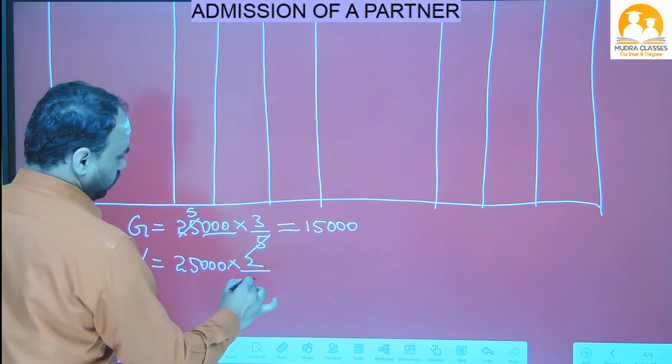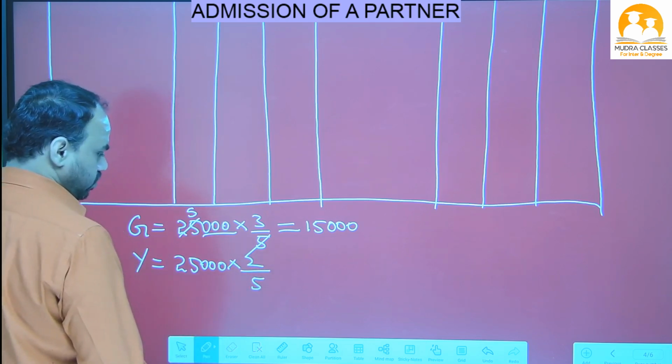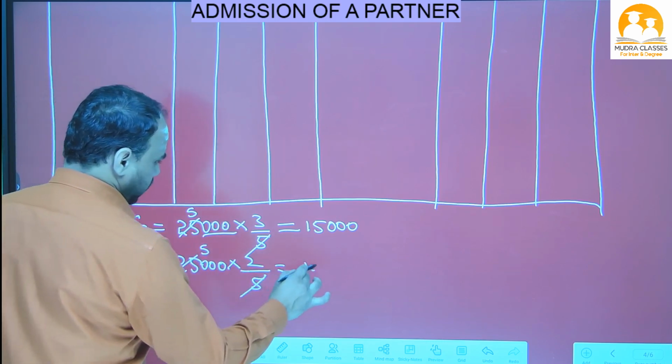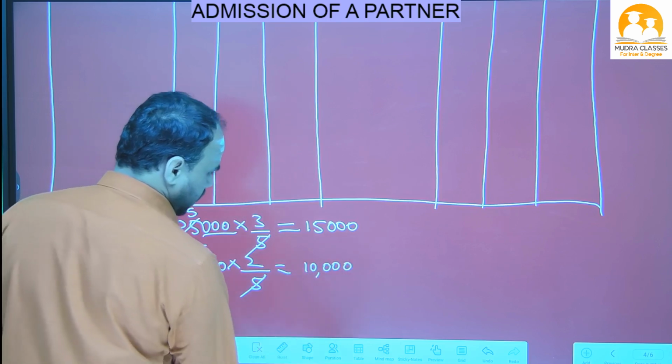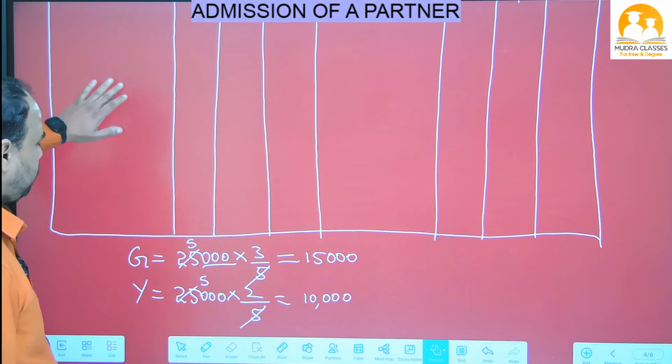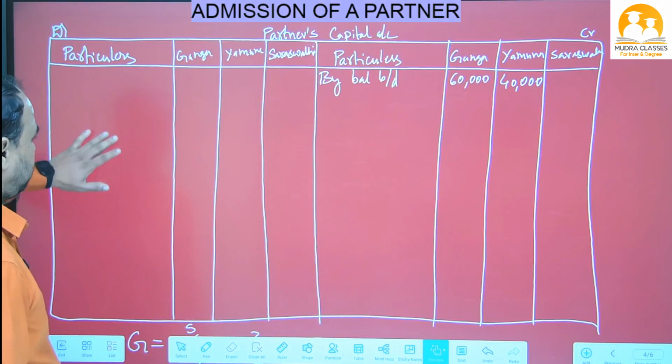Then Yamuna, general reserve 25,000. Yamuna's ratio is 2/5, since 3 plus 2 is 5. 5 ones are 5, 5 twos are 10. So 10,000 rupees for Yamuna. Like this we have to distribute. General reserve: Ganga 15,000, Yamuna 10,000 rupees.